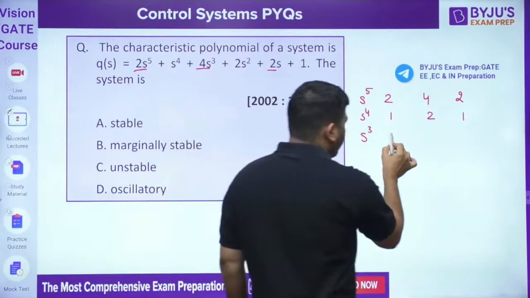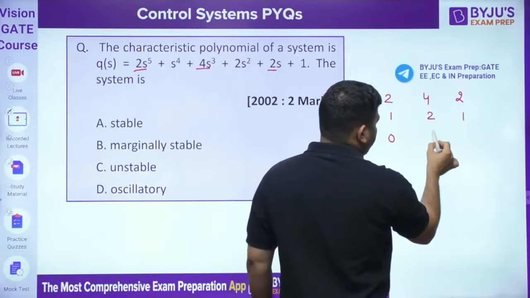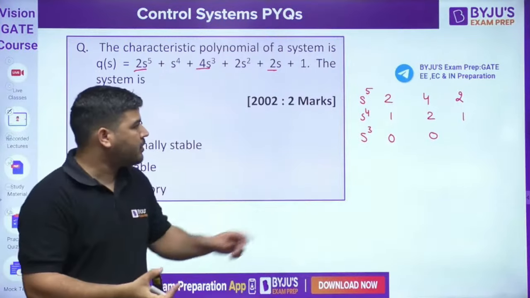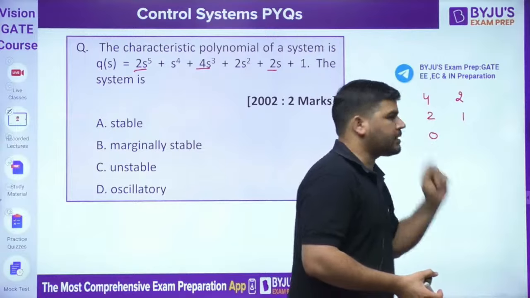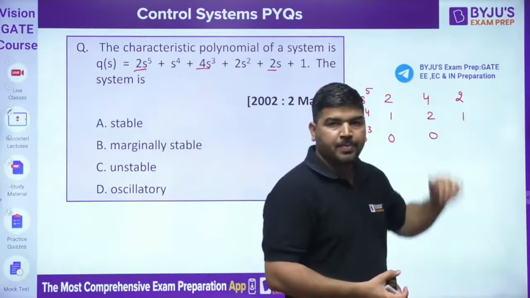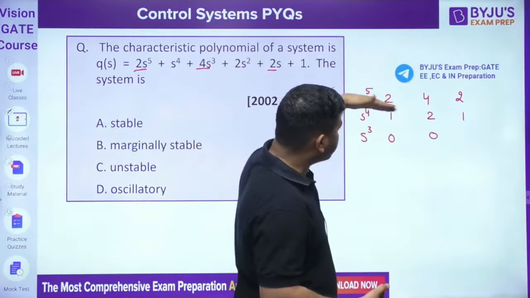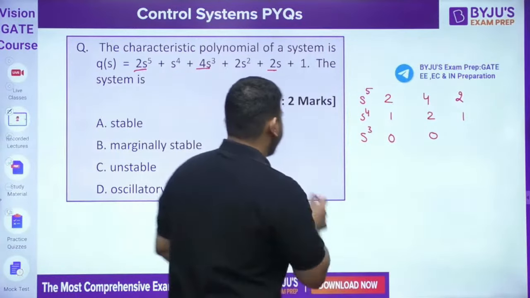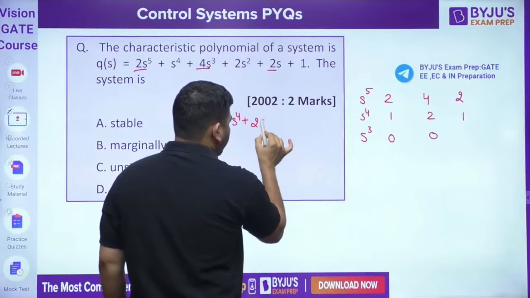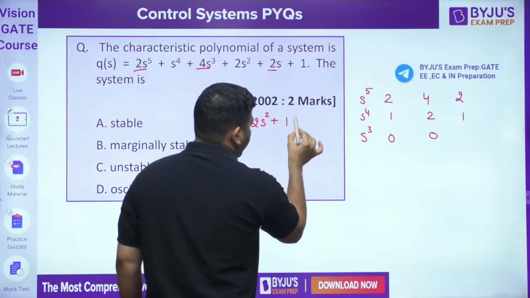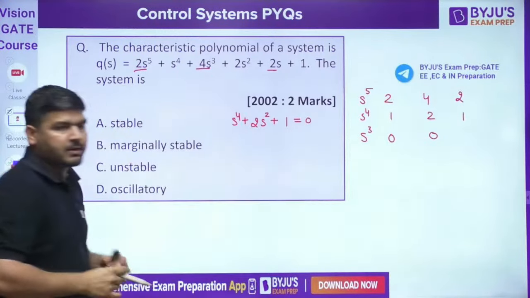In s cube you get 0 here and 0 here. You can see that 4 minus 4 is 0 and 2 minus 2 is again 0, so you are getting the entire row as 0. If you get an entire row as 0, it means the auxiliary equation is this: s to the power 4 plus 2s square plus 1 is equal to 0. This is our auxiliary equation.